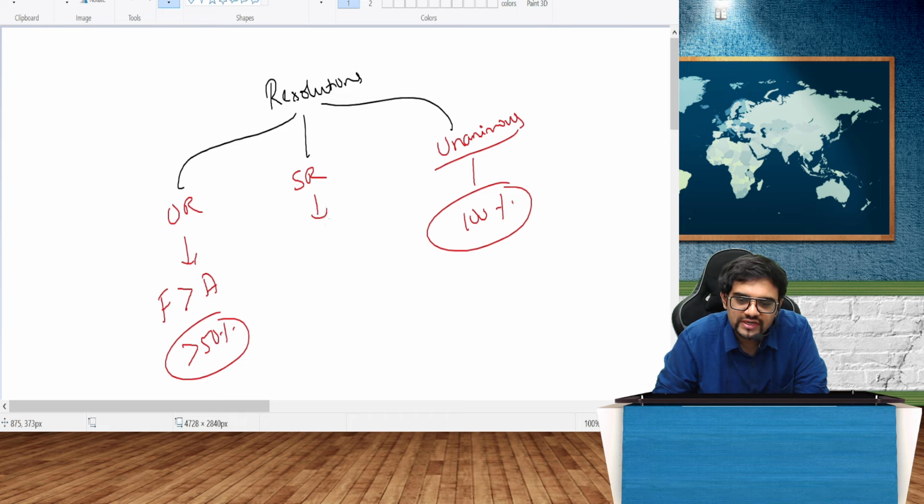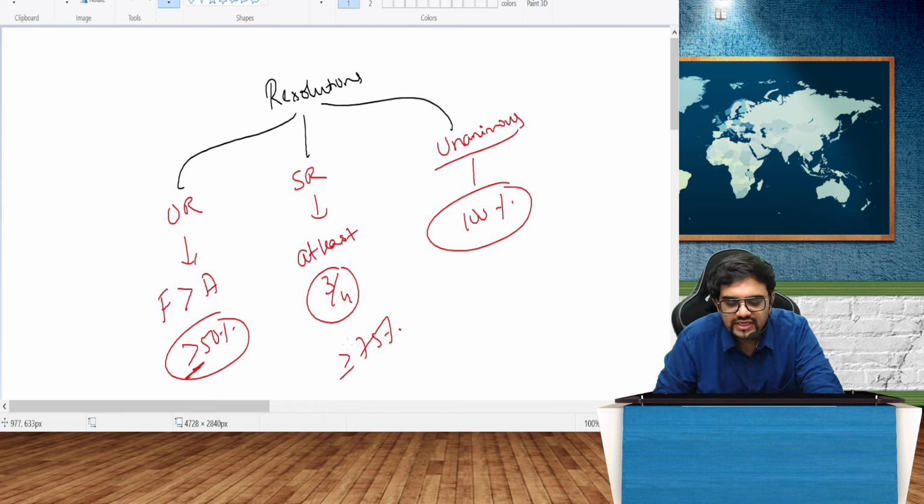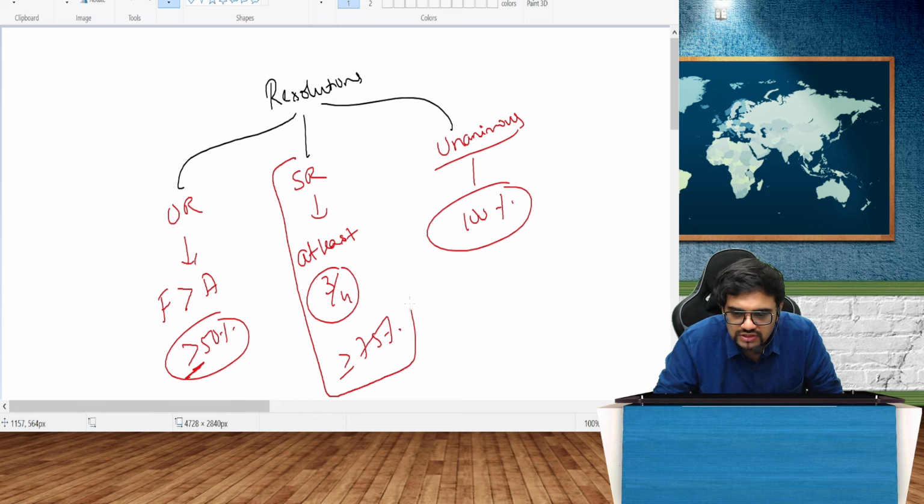And special resolution, my dear friends, is at least 3/4. Mind you, here it is more than 50%, here it is at least 3/4. Or simply put, 75%. Greater than or equal to 75%. Whereas unanimous resolution is what? Unanimous. Uni is single, animus is mind. So unanimous means every person in the company who is attending that meeting should vote on the resolution. So basically, a shareholders' resolution will be there. Special resolution obviously means what, guys? 75% majority. So that's what it is.